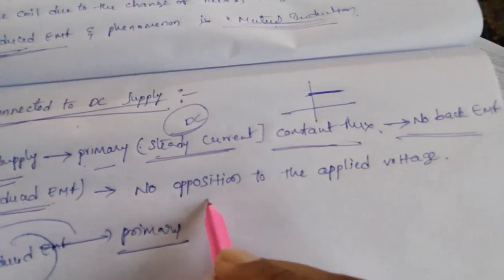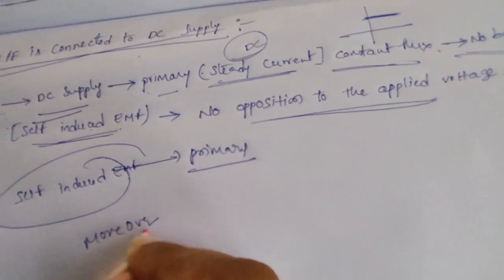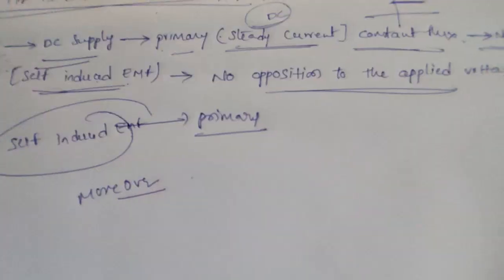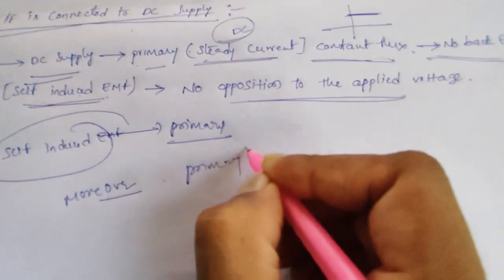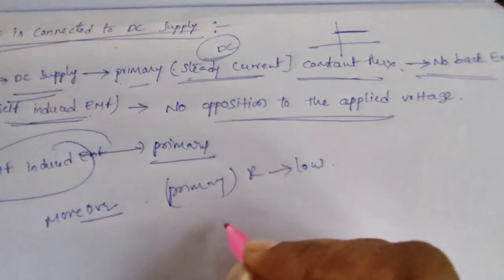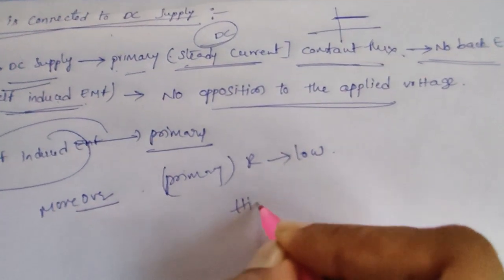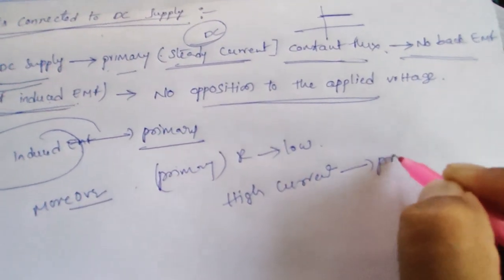Therefore, no back EMF is induced, that is, self-induced EMF is not produced in the primary winding, and there is no opposition to the applied voltage. Moreover, the resistance in the primary winding is very low. This may result in high current passing through the primary winding.